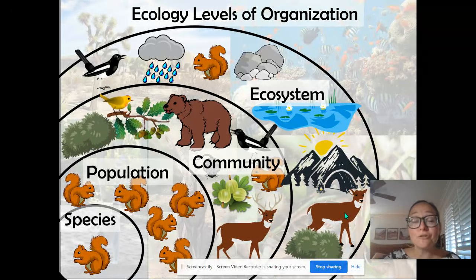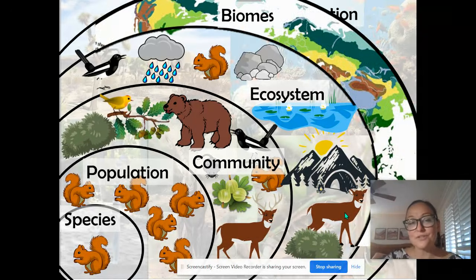Then you can group ecosystems into things called biomes. If I said the rainforest ecosystem, right now in your head you might be picturing lots of rain, lots of plants, very green, lots of animals, lots of biodiversity. So if I said rainforest biome, no matter where on Earth there's a rainforest, it'll have those characteristics: heavy rainfall, lots of plant life, lots of animal life.